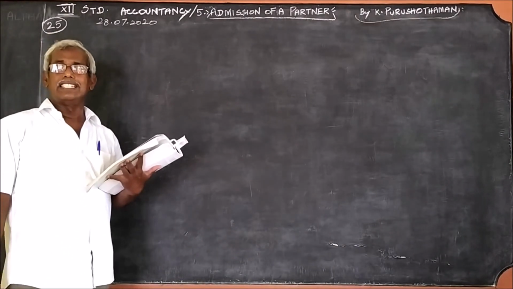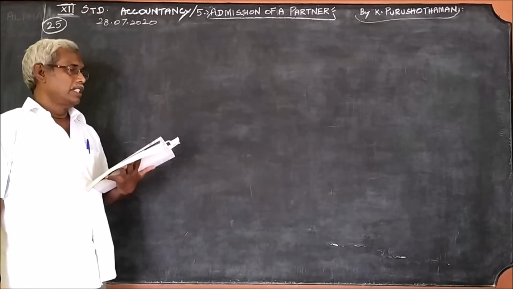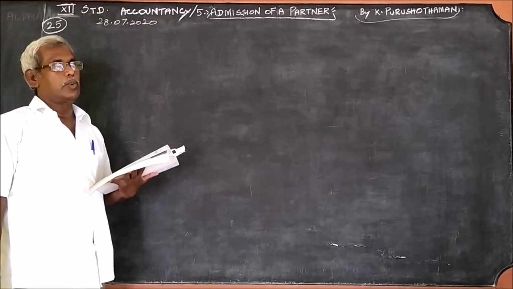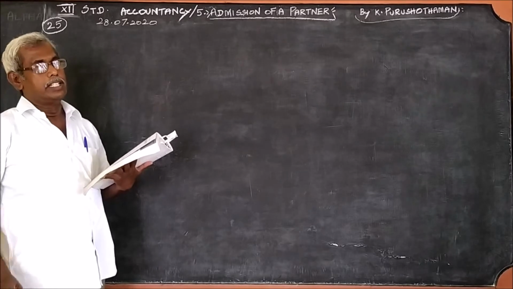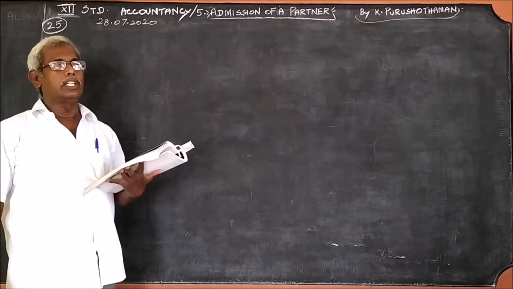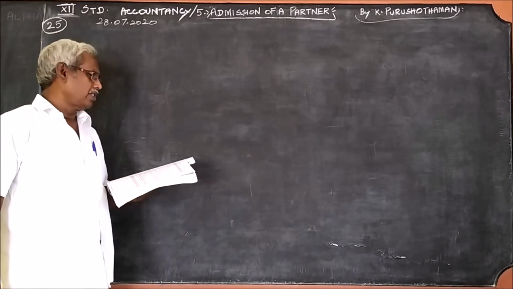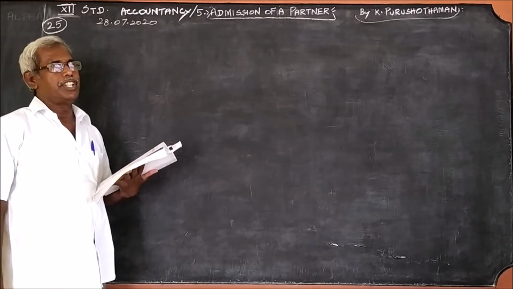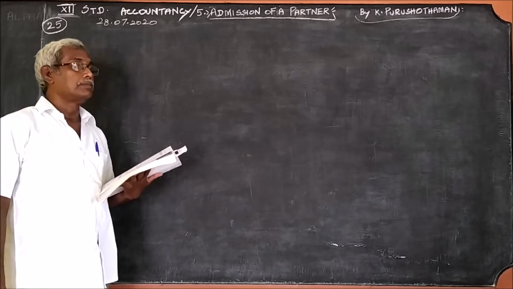What are the necessary ledger accounts? The necessary ledger accounts are generally the revaluation account and the capital account. We may include a bank account, but that is not treated here in the illustrations given in the book.